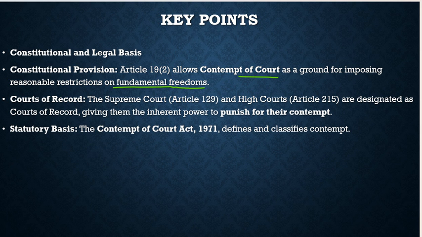But here, Article 19 talks about the freedoms given to us, for example freedom of expression. We have various freedoms, all given there, and those freedoms are not universal, they are not absolute, but they come with some restrictions, and one of the restrictions is contempt of court. We had discussed that, and for your information right now, that much is given here.